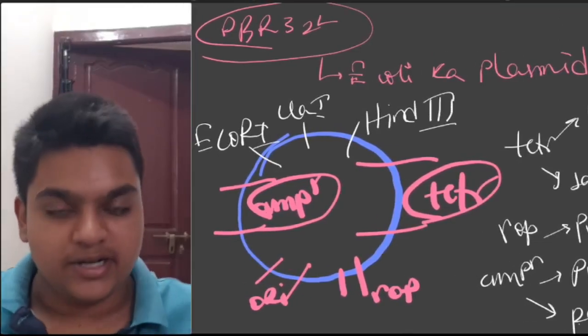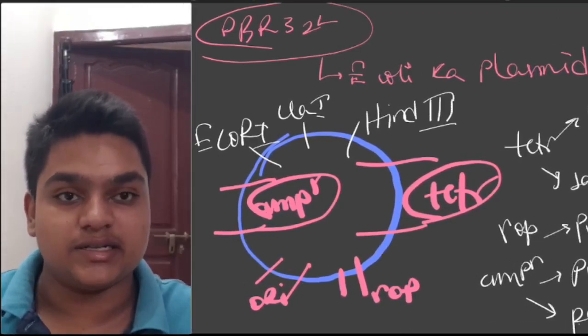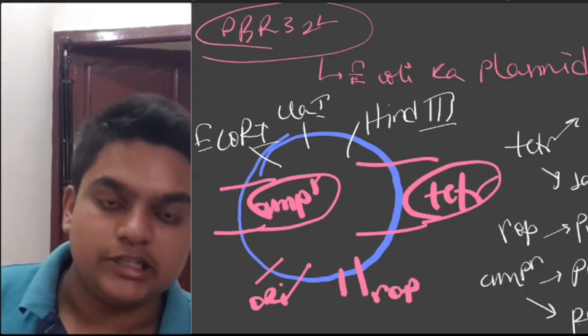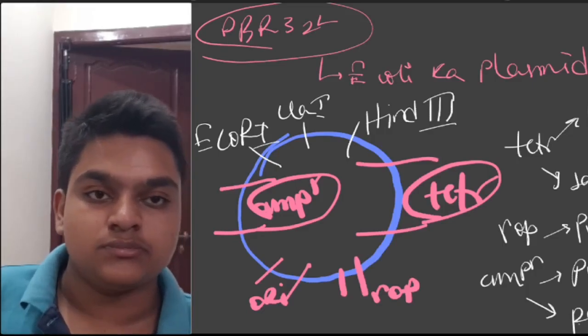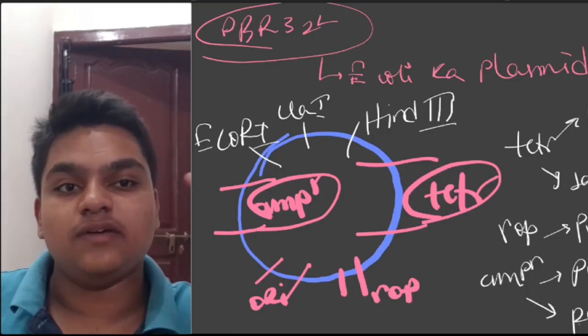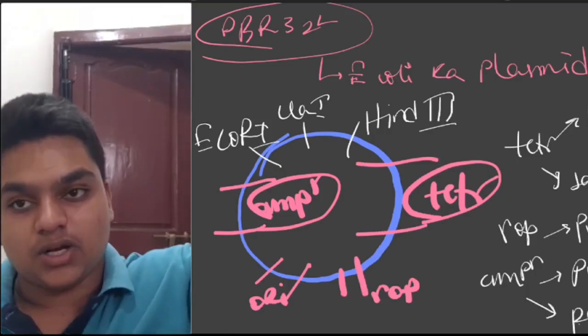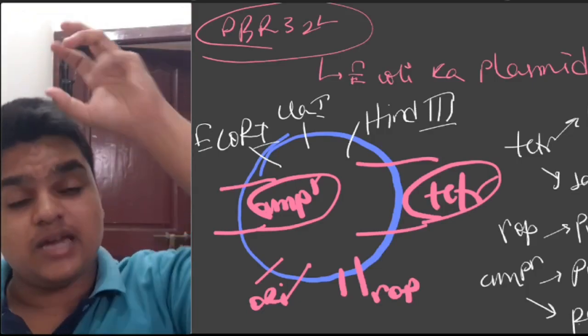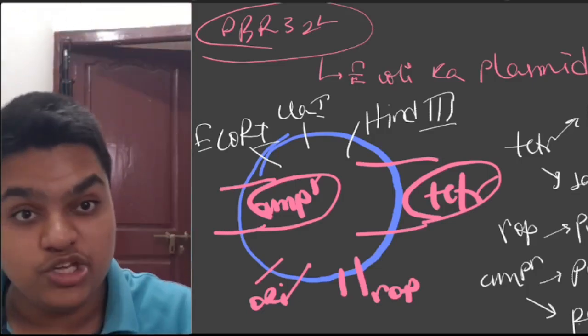When it has cut this tetracycline resistance gene, I take some other gene A, isolated from another organism, and cut it using the same restriction endonuclease, which has to be used.